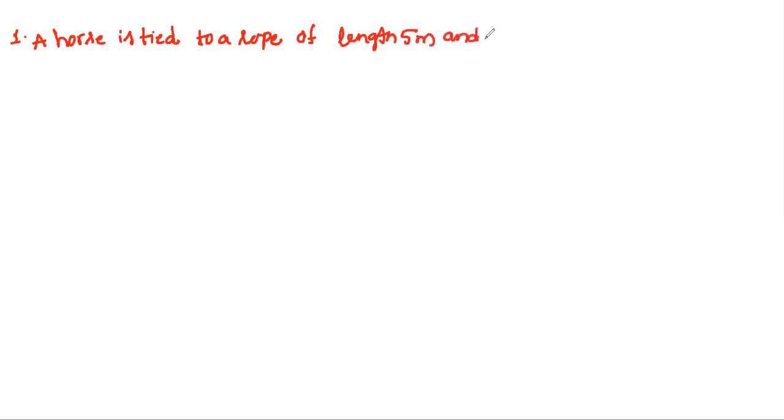First problem: a horse is tied to a rope of length 5 meter, and the other end of the rope is tied to a pole. Find the displacement and distance.